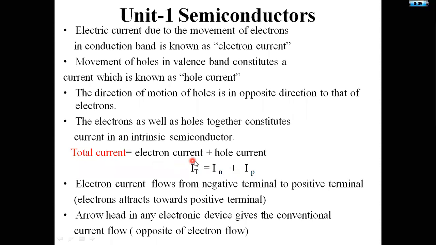I am representing this electron current as IN, mainly because of electrons, and hole current I am representing as IP here. Electron current is IN and hole current is IP. Electron current flows from negative terminal to positive terminal, that is electrons attracted towards positive terminal. The assumption is the electrons are flowing from the negative terminal to the positive terminal.